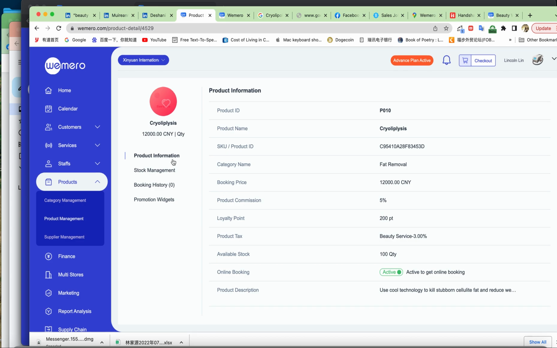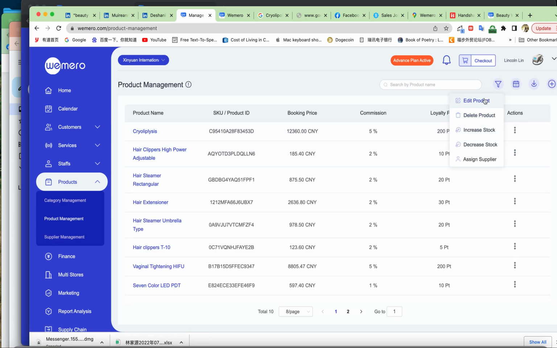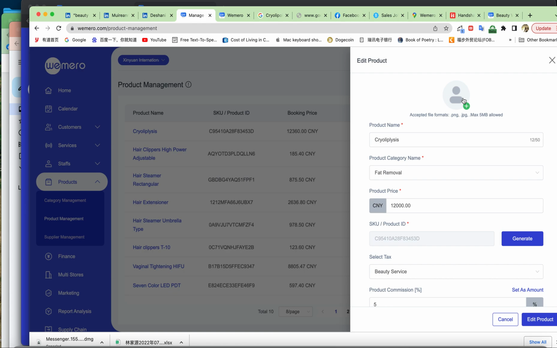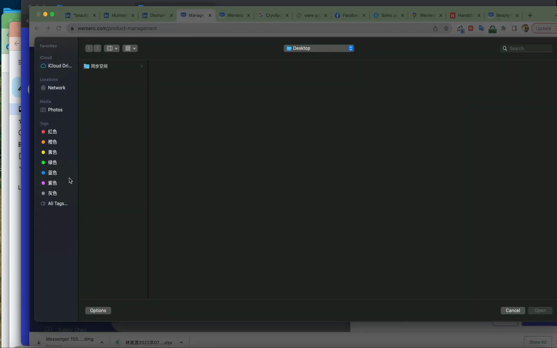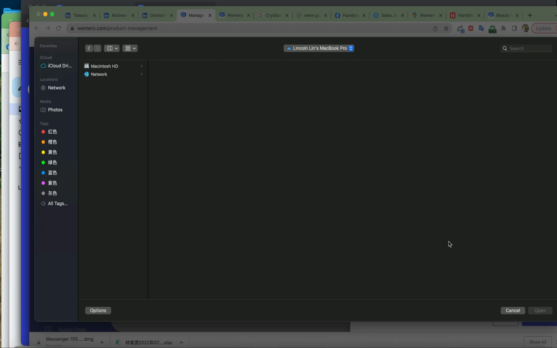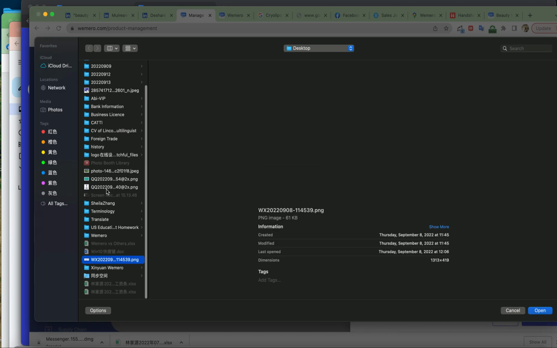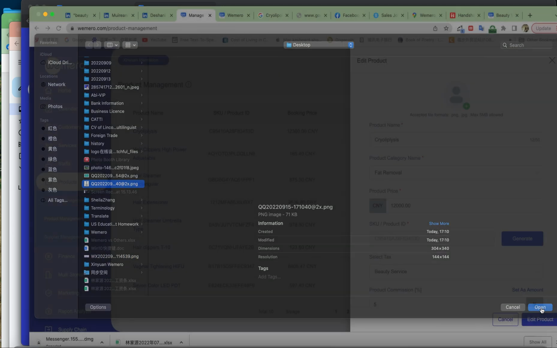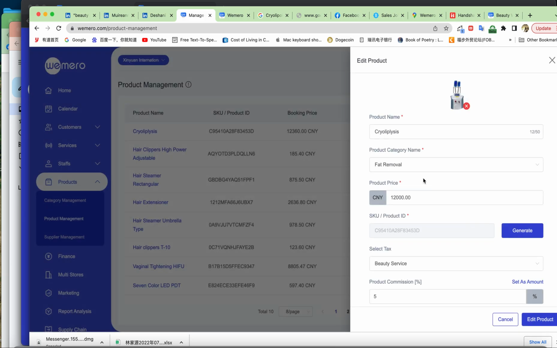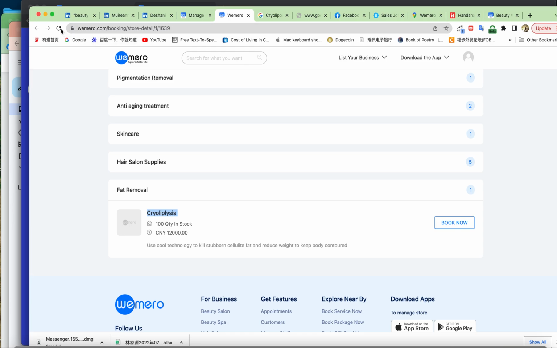We click. You see, this is the product information. So let's go to action here to edit the product. Let's give this machine a name. Again, it's on my desktop. Wait a moment. Cancel it, and yeah. Okay, this is my picture here. Okay, and we edit the product, and we update it, refresh the page, refresh it.